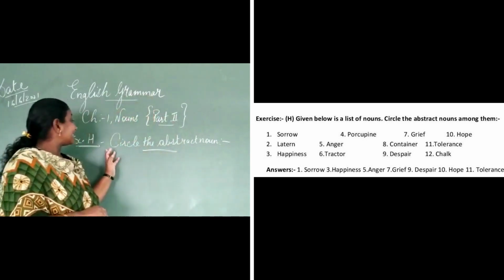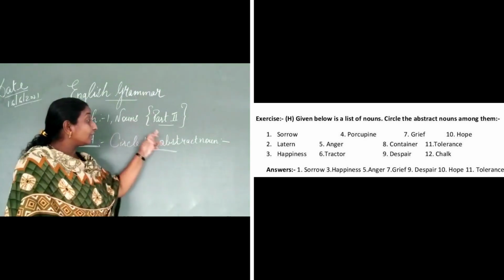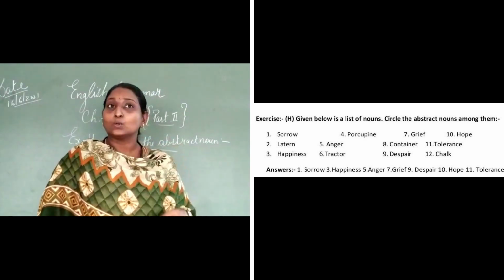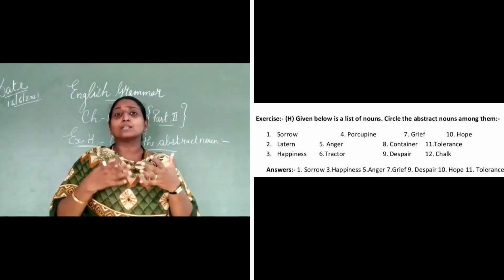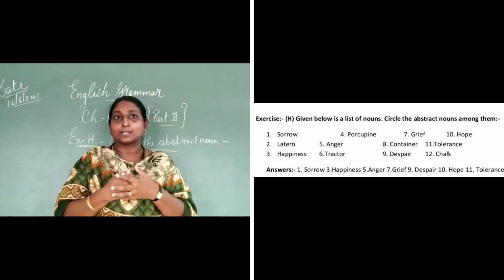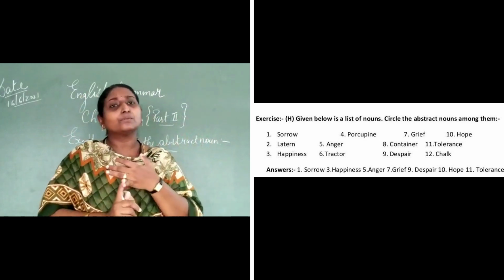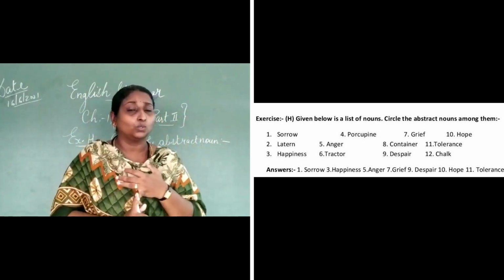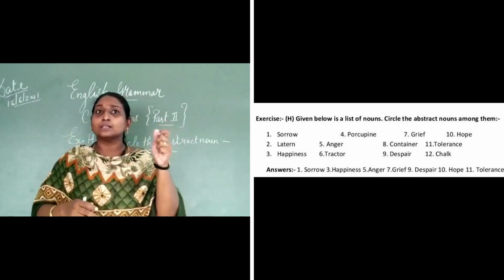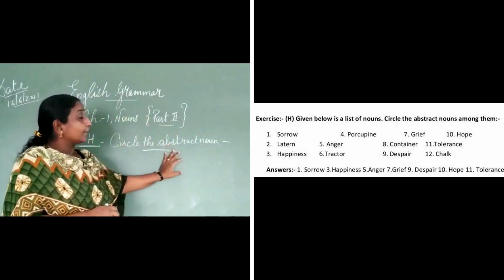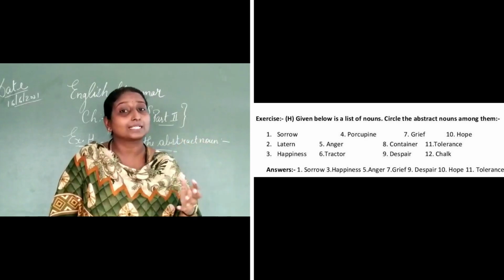So here in exercise H it is written like this. The given below is a list of nouns and you have to circle the abstract noun. And I told you the abstract nouns are the ideas, qualities, feelings. That means you cannot touch them, you can only sense them. Ideas, can you touch the ideas? Can you touch the anger? No. You can just feel the happiness of your joy and everything. So the meaning of abstract noun is that the ideas, qualities and feelings are known as abstract nouns.